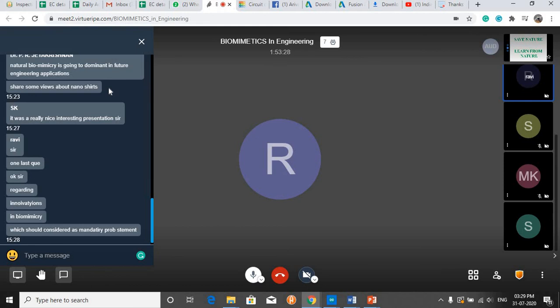Okay, if you want to solve a problem, if someone is giving a problem statement, you need to think out of the box. That means most of them think in an engineering method only, right? So if you think in a biomimicry method, naturally that problem will be solved in an innovative way. So that is the specialty of biomimicry, right? You don't need to think innovatively. If you solve the problem with biomimicry itself, it is an innovative way.